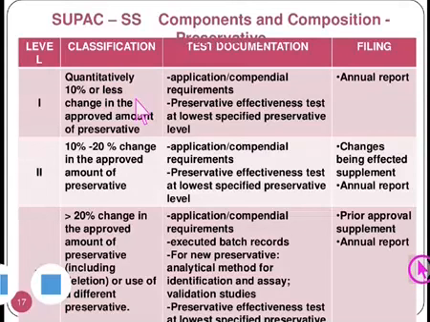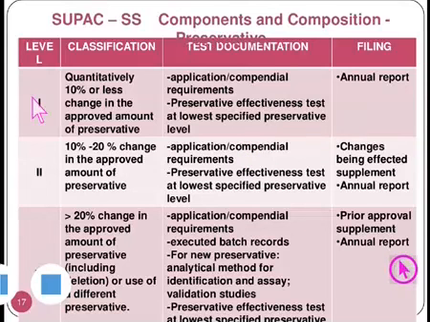Up to 10% it is considered level 1, whereas from 10 to 20% change in the approved amount of preservative, it is considered a level 2 change, and more than 20% then it is a level 3 change. So as per the level, the test documentation and the filing will be there.